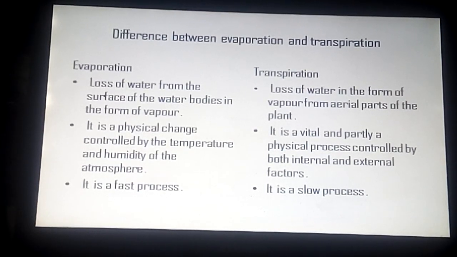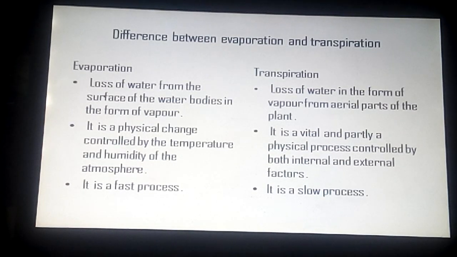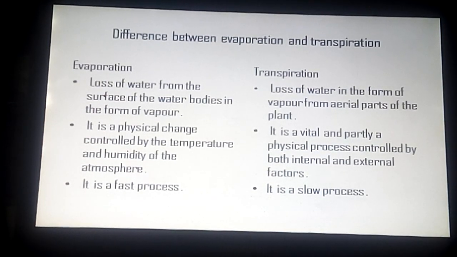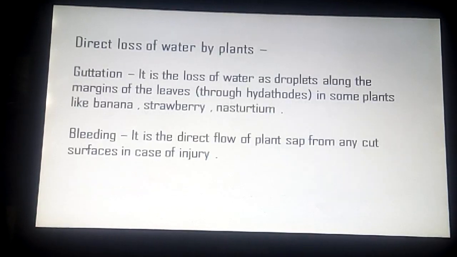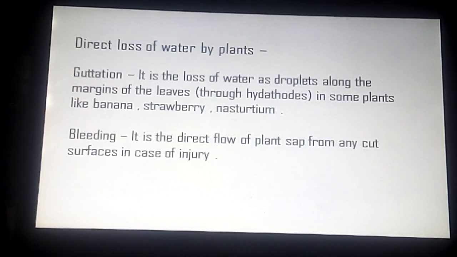Evaporation is a physical change controlled by the temperature and humidity of the atmosphere, but transpiration is a vital and partially a physical process controlled by both internal and external factors. Evaporation is a fast process, but transpiration is a slow process. Now, direct loss of water by plants. Some plants may lose water directly, that is in liquid form and not as water vapor.